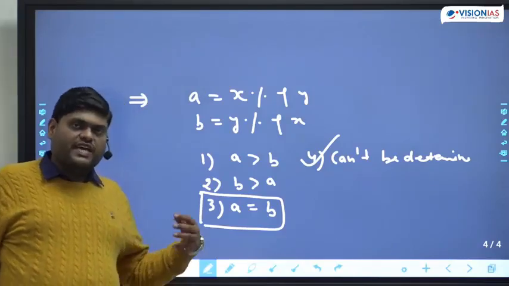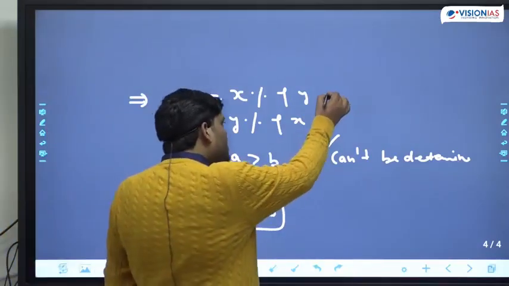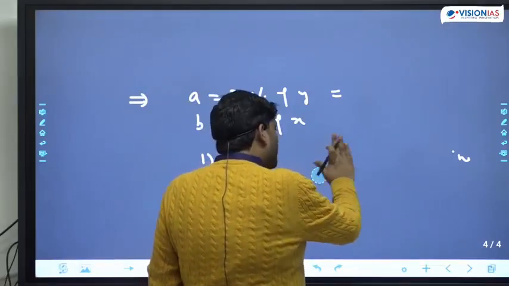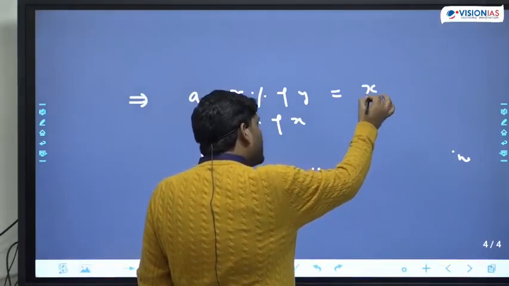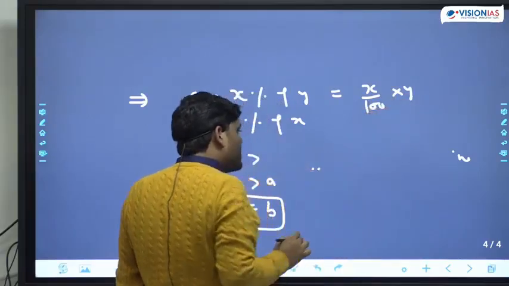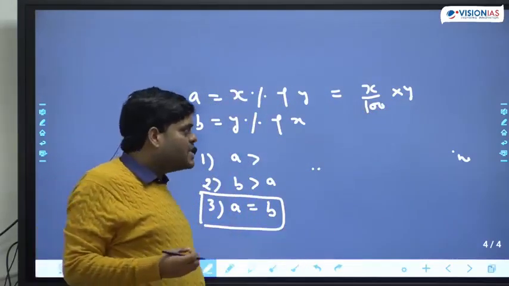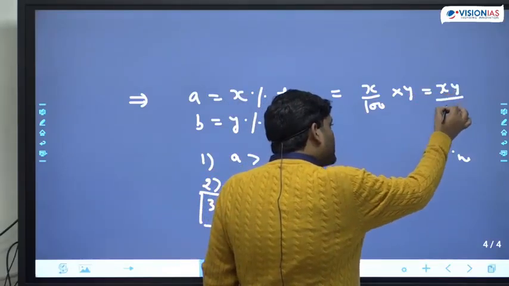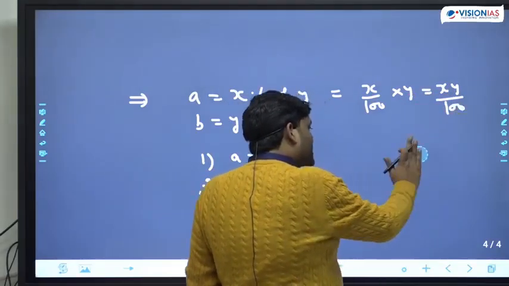Why is it so? We can solve and find out the answer. What is the meaning of X% of Y? X% of Y simply means, as we have just learned, X upon 100 multiplied by Y. What is the meaning of this? X and Y will be multiplied and then divided by 100.